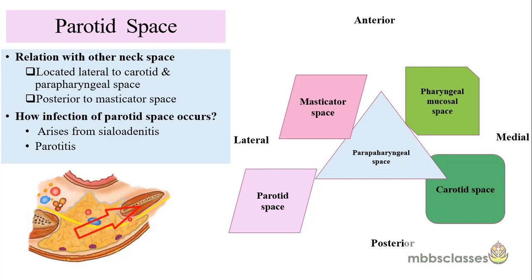If it spreads anteriorly, it can involve the masticator space, and the parapharyngeal space and the carotid space are in close communication with each other, or you can say it is a common space also, because the parapharyngeal space again has a pre-styloid and a post-styloid compartment. We'll see that in another video. So the parotid space can intercommunicate with the other spaces.